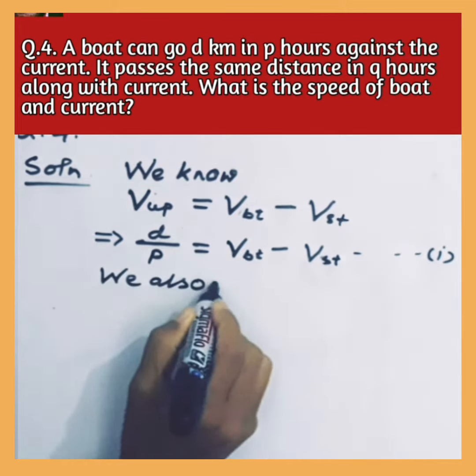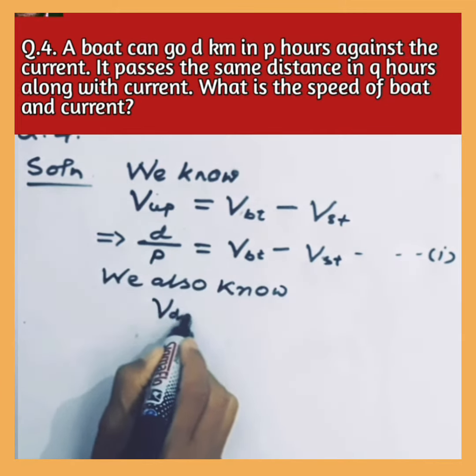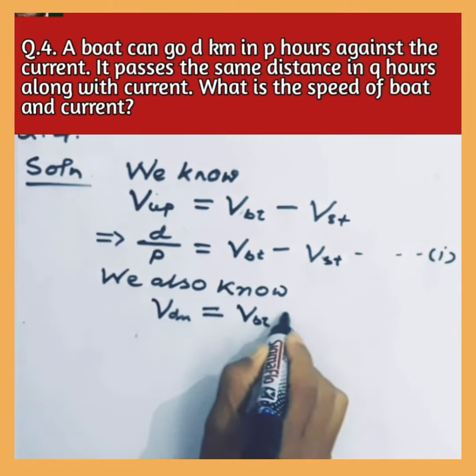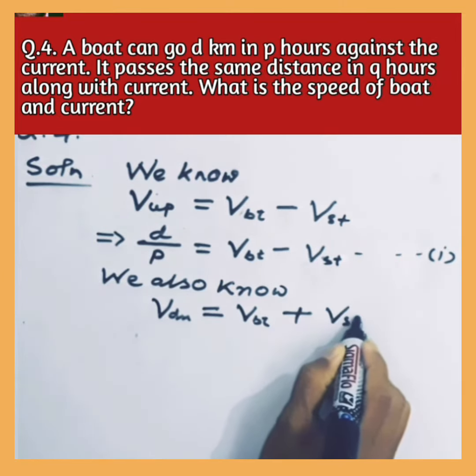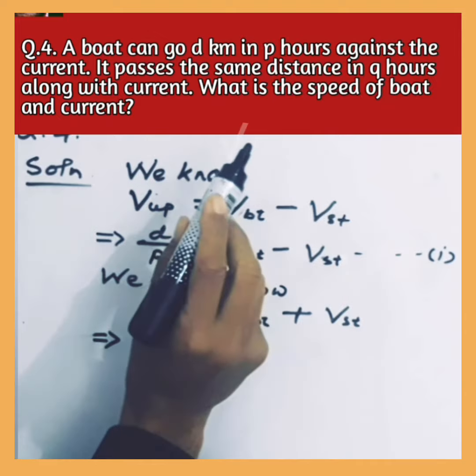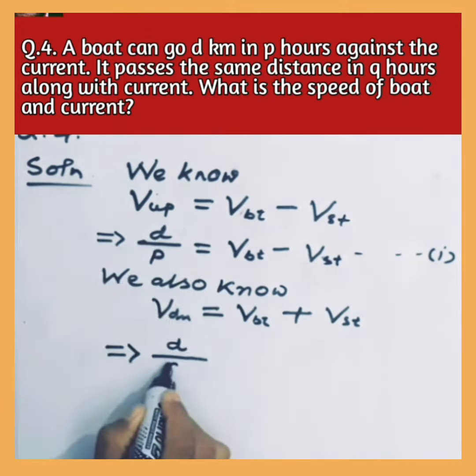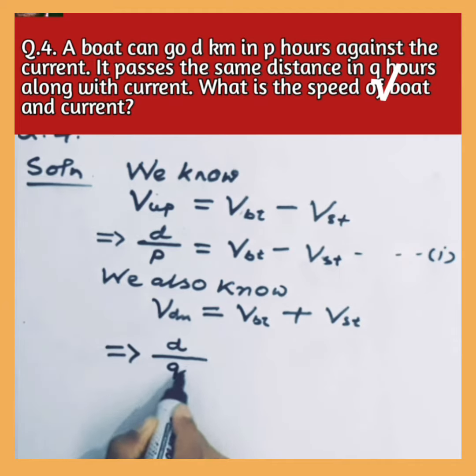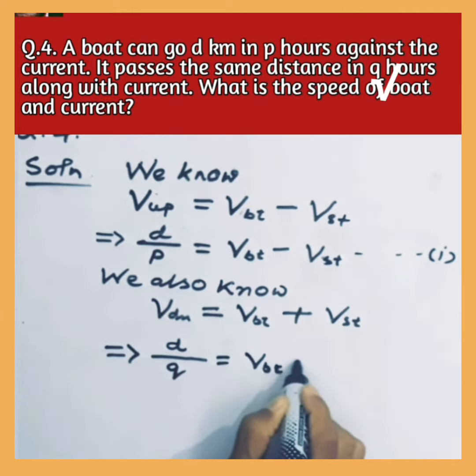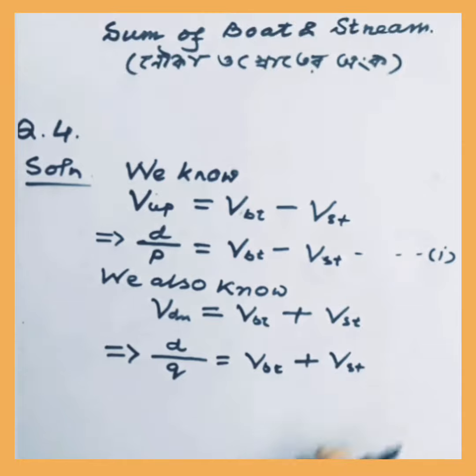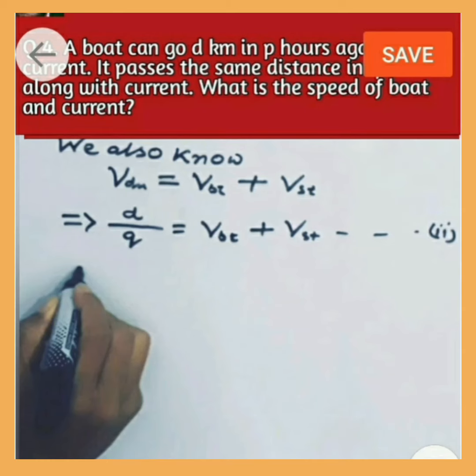We also know v downstream equals v boat plus v stream. Same distance for upstream and downstream, and that is d. Time for downstream is q, equal to v boat plus v stream. It is equation number 2.